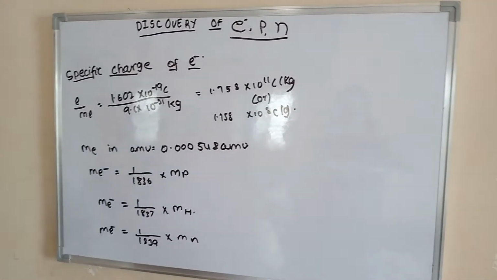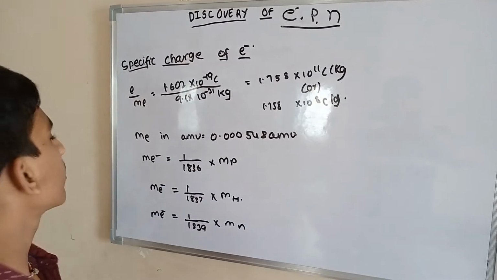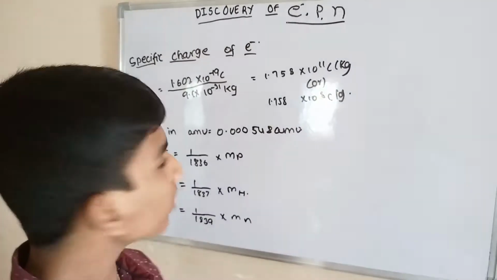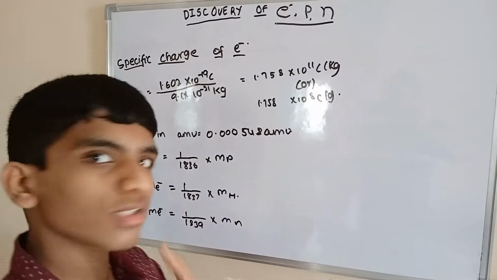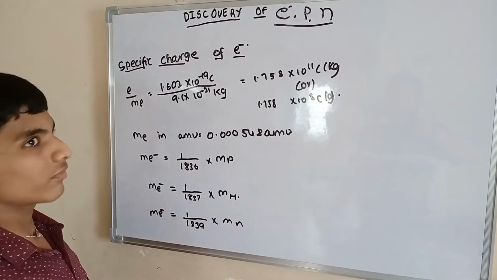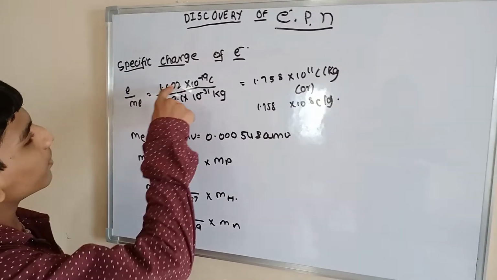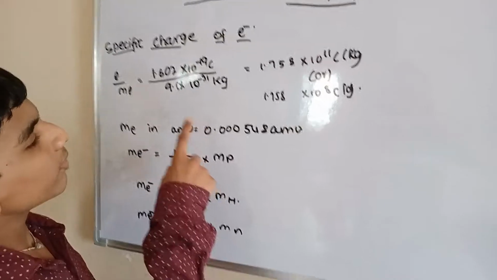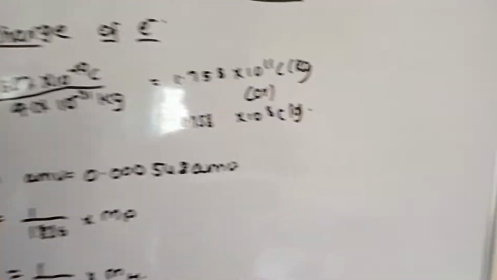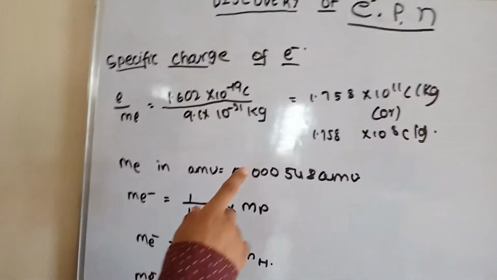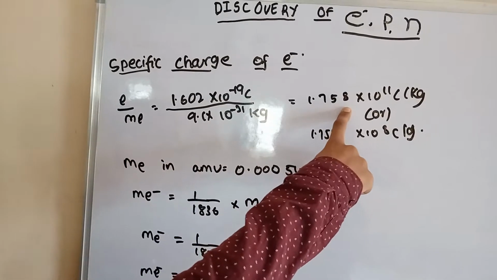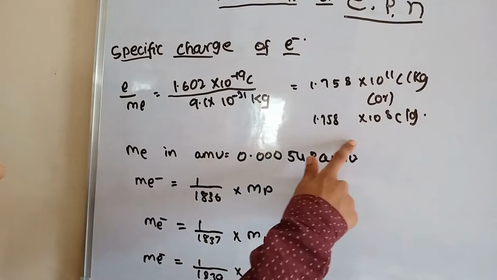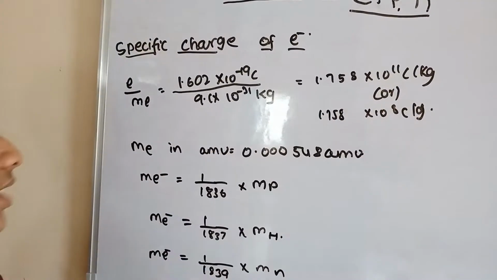Next one, specific charge of electron, means e by m, charge of electron by mass of electron. What is the charge of electron? If you don't know, that is 1.602 into 10 power minus 19 coulombs divided by 9.1 into 10 power minus 31 kg. That equals 1.758 into 10 power 11 coulomb per kg, or 1.758 into 10 power 8 coulomb per gram.